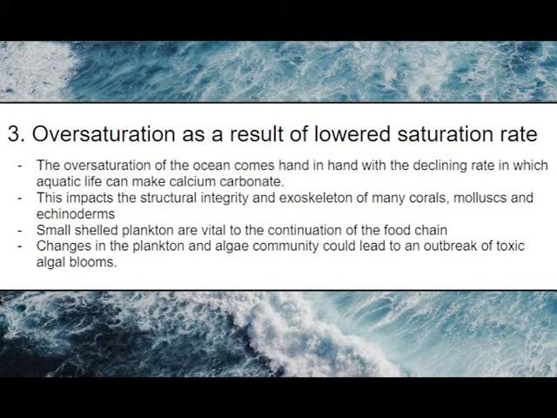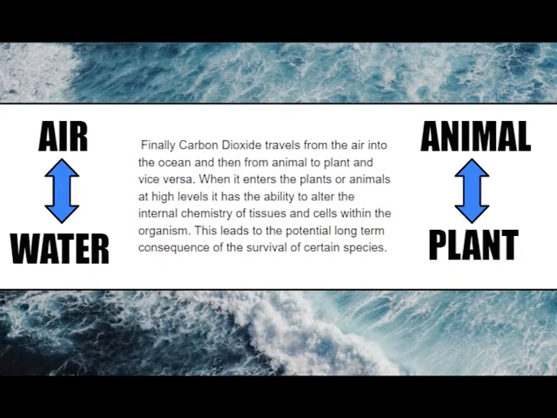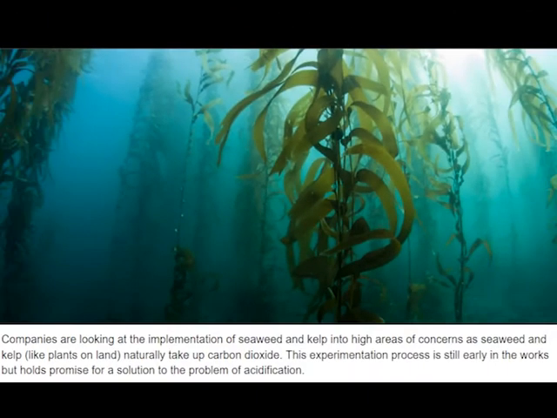Changes in the plankton and algae community leads to outbreaks of toxic algal blooms. Finally, carbon dioxide travels from the air into the ocean, then from animal to plant. When it enters the plants or animals at high levels, it has the ability to alter the internal chemistry of tissues and cells within the organism, which is currently in place to investigate ways to lower the acidification rates in